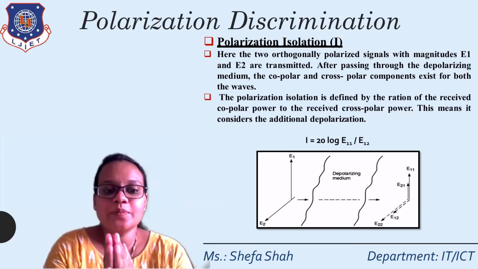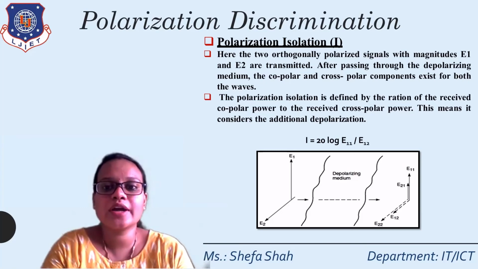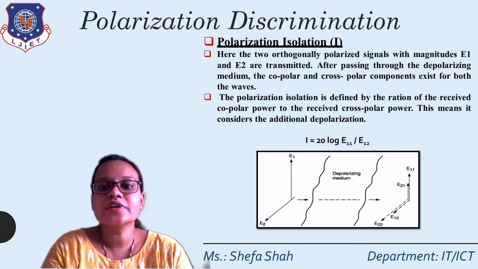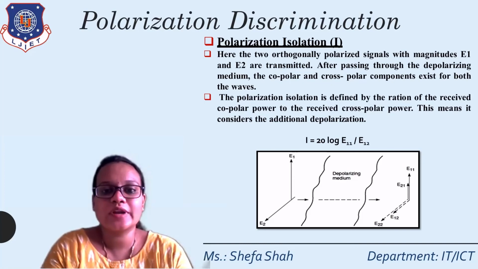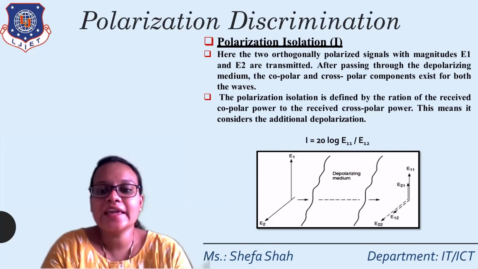After passing through the depolarizing medium, the copole and crosspole components exist for both waves, as shown in the figure. The polarization isolation is defined by the ratio of the received copolar component to the received cross-polar component. That means I is equal to 20 log E11 divided by E21.